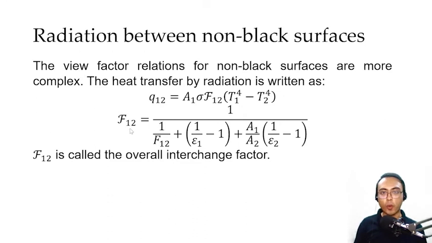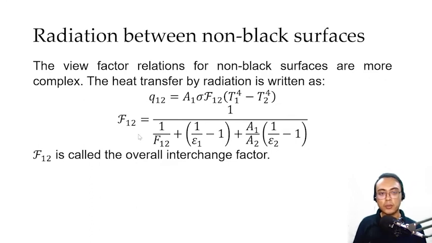The fancy F12 now includes the view factor F12, which was previously in our heat equation, and it also includes emissivities of the two bodies that are exchanging heat. That is emissivity 1 from the body emitting radiation and emissivity 2 from the body receiving the radiation. Fancy F12 is what we call the overall interchange factor. For certain applications, it is easier to first determine the overall interchange factor before substituting that to our heat equation given here.